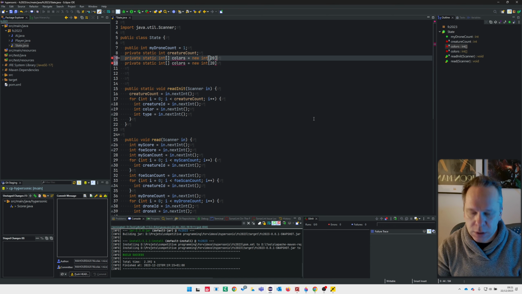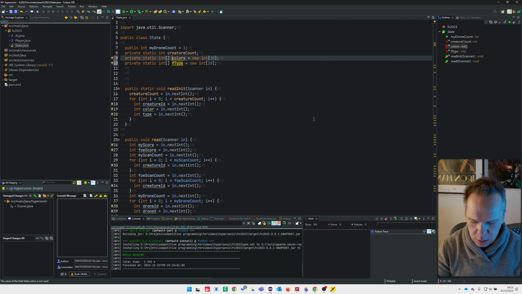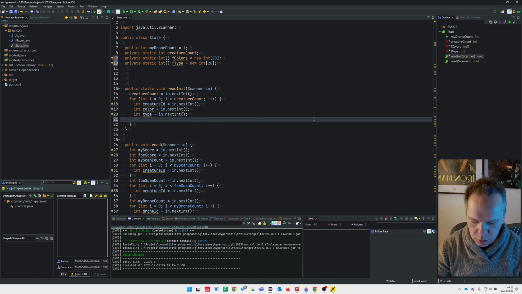And the second one, okay, is the type. I will call it F for fish, fish color, fish types. And what I will do here is keep in colors of creature ID the color.